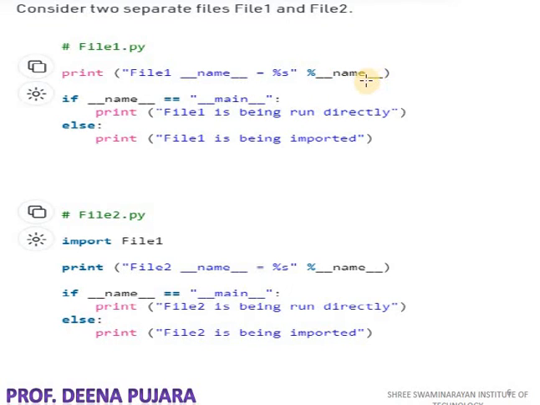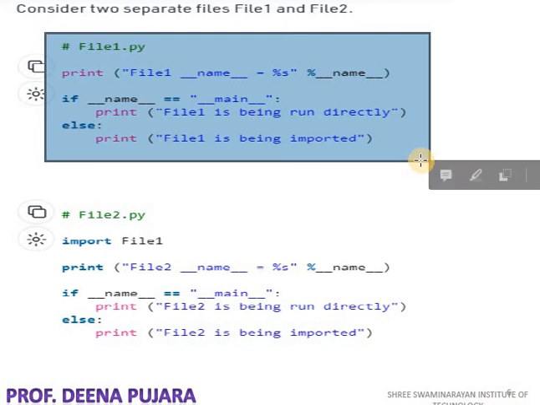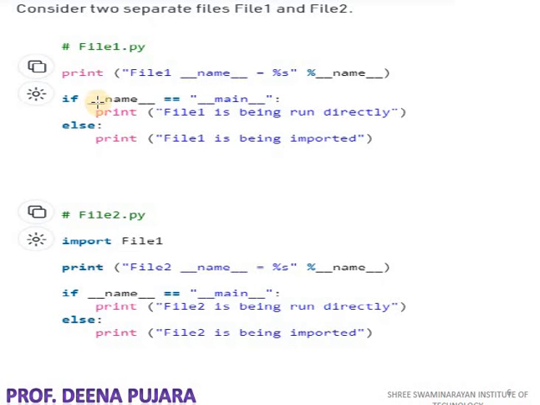This is the Python built-in variable. Whenever the Python interpreter executes that file, and this program is not importing any other Python file, the value of __name__ is equal to __main__, because this is an independent program.